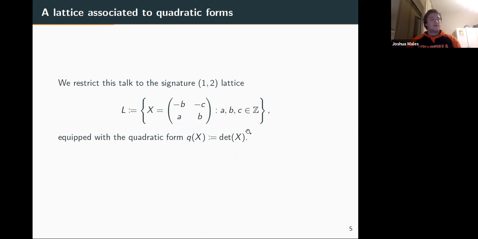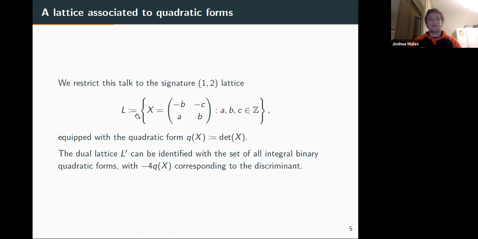Okay, so we work on lattices. We want to restrict this talk to a nice lattice of signature (1,2). In the paper, we deal with all signature (1,2) lattices. This means there's a positive definite part of 1 dimension and a negative definite part of 2 dimensions. And we fix this lattice L. It just looks like matrices with entries -B, -C, A, B, all in Z. And there's a quadratic form on this lattice, which is just the determinant.